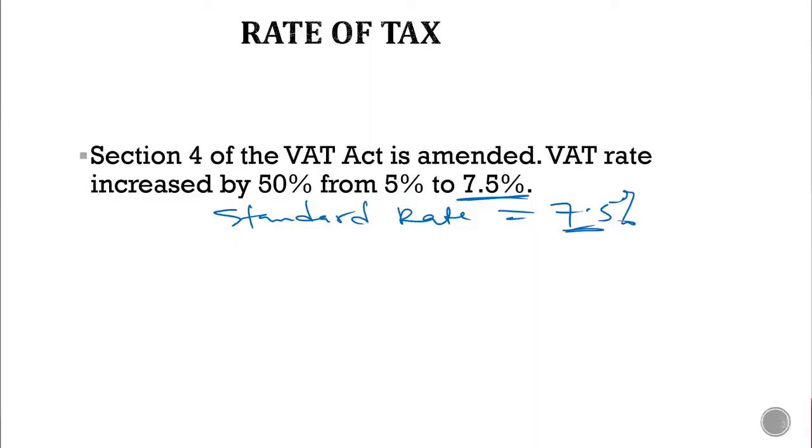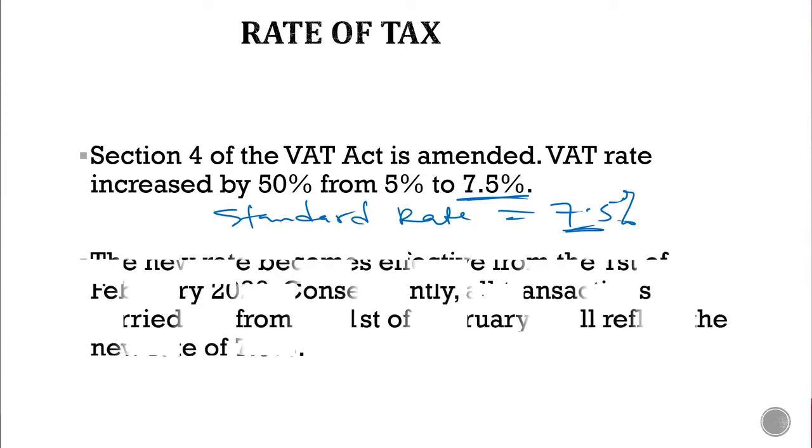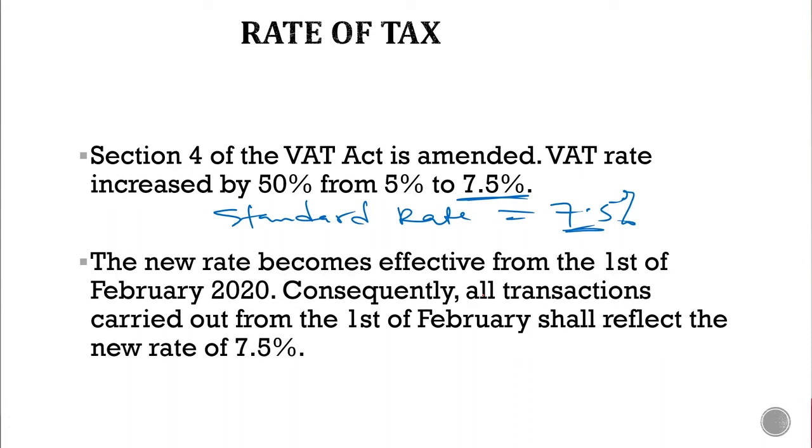So zero rate items. But the standard rate for VAT is now 7.5%, effective from 1st of February 2020. So take note, henceforth, the VAT rate is 7.5%, and it took effect from 1st of February 2020.